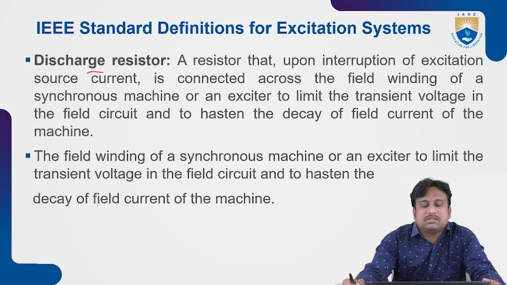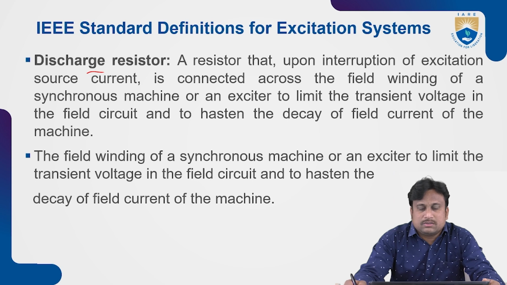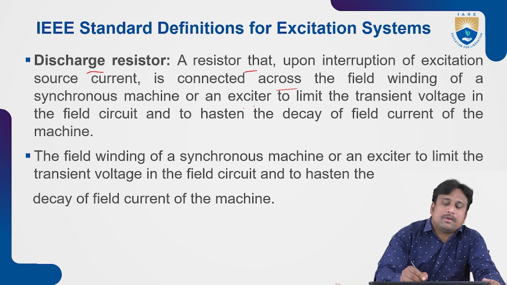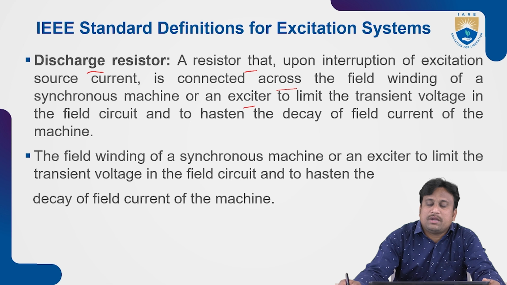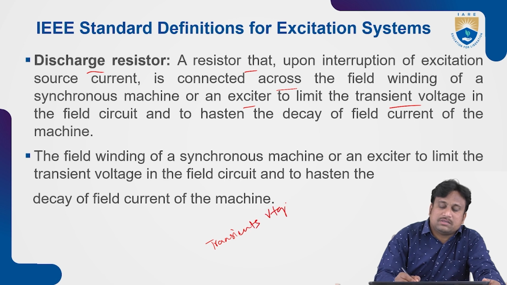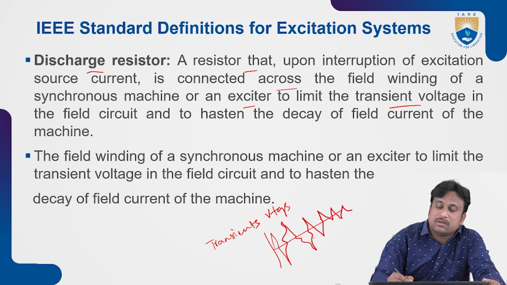Another parameter is the discharge resistor. This is a resistor that, upon interruption of the excitation source current, is connected across the field winding of the synchronous machine, or connected to the exciter. It is there to limit the transient in voltage. So what are transients in voltages? Transients may be expected in the voltages, and they act as one of the interruptions.